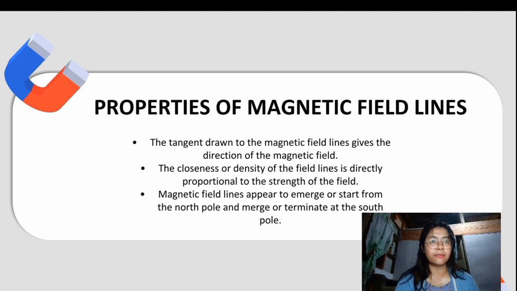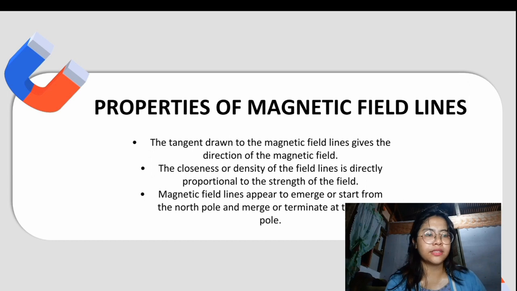The next property of the magnetic field lines is that the closeness or the density of the field lines is directly proportional to the strength of the magnetic field. Meaning, a test charge placed anywhere will feel a force in the direction of the field line. This force will have a strength proportional to the density of the lines. It means that if one quantity goes up by a certain percentage, the other quantity goes up by the same percentage as well.